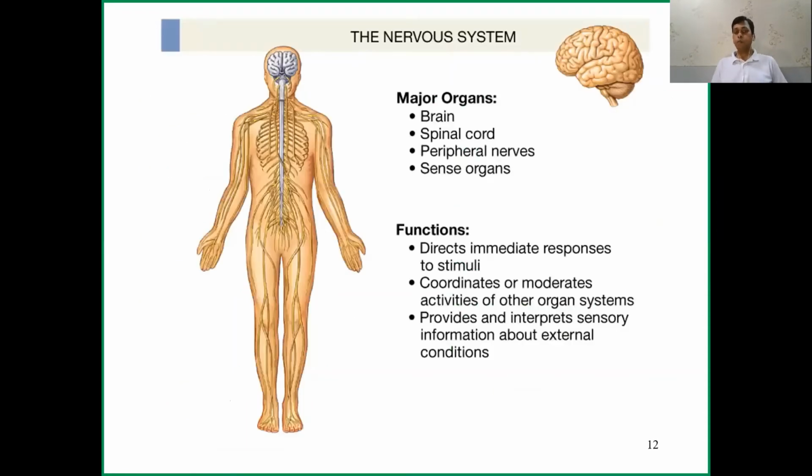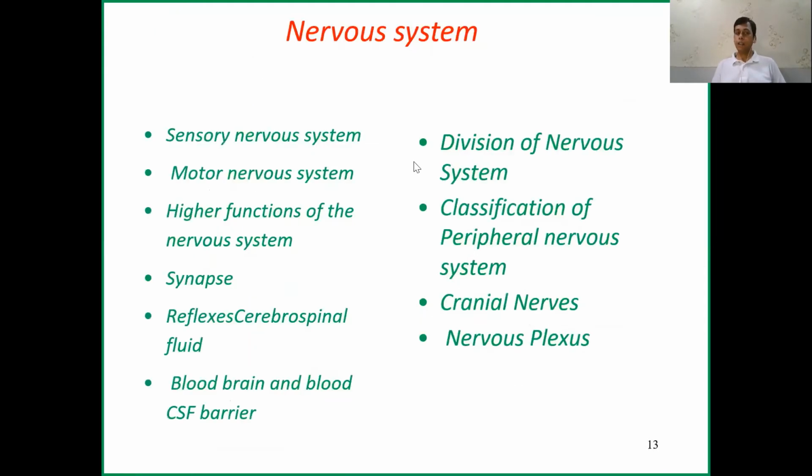Then one of the most difficult topics, that is the nervous system. We'll go into detail of the nervous system also, but this may be the last topic we'll discuss. This is a very lengthy topic, but definitely I will first go to the basic anatomy and physiology. This is how the motor nerve and sensory nerve function, the higher mental functions of the nervous system, and the blood-brain barrier, and everything. But this is a very difficult topic. We'll definitely discuss it slowly and gradually. I will make small videos on each topic.